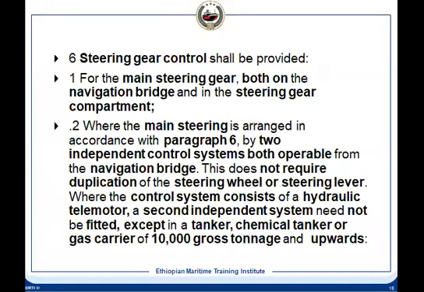Steering gear control, main steering gear control: this controls both the navigational bridge and the steering compartment. Control has to be in both places. And for main steering, two independent controls have to be there. So control system, what does it mean? Control system means we have the bridge here. So on this bridge, in the wheelhouse, we have the wheel.